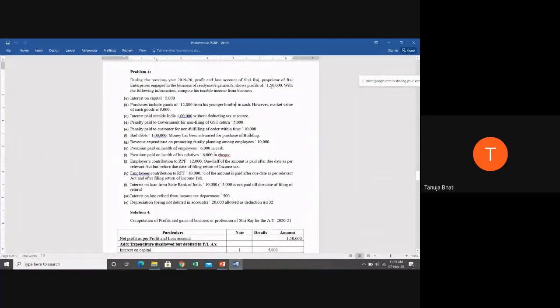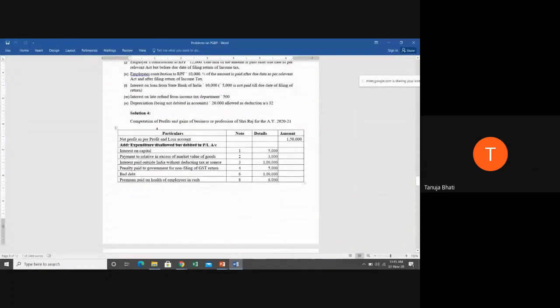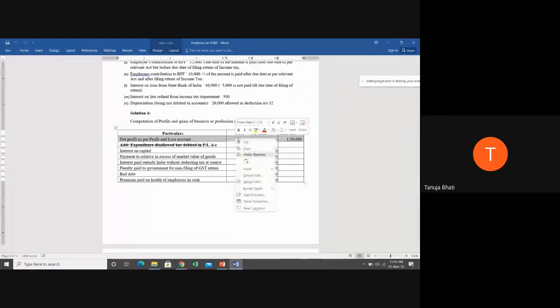Now, how does our answer begin? Our answer always begins with the profit that is being given. So first we begin our answer with computation of profits and gains of business and profession of Sri Raj for the assessment year 2020-2021. So we always start with the net profit as per P&L account, which is 1,50,000.